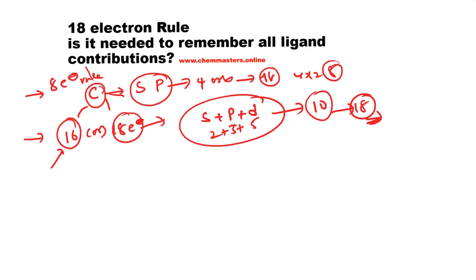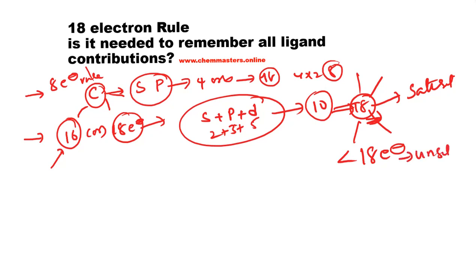If a transition metal complex is surrounded by 18 valency electrons by the contribution of ligands, then that metal complex is considered a saturated metal complex. If a complex has less than 18 valency electrons, then we call it an unsaturated organometallic compound or transition metal complex.